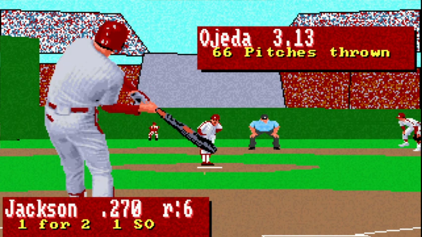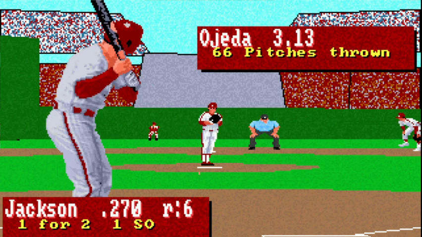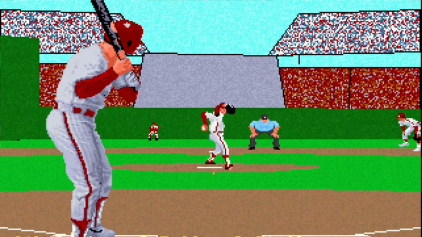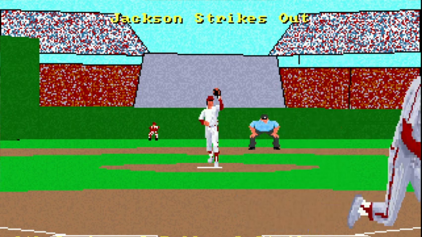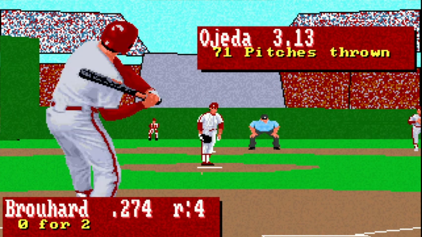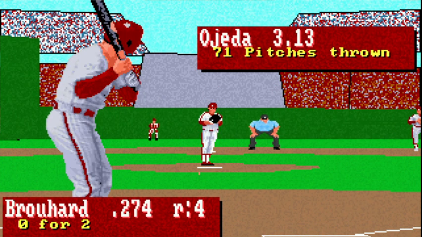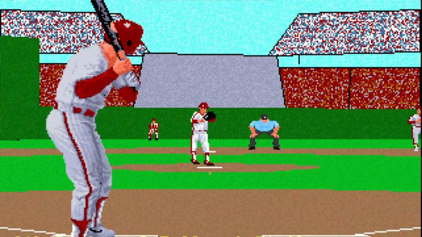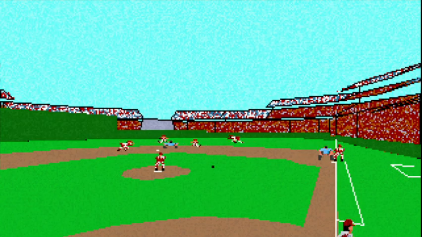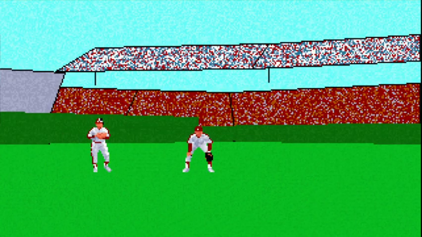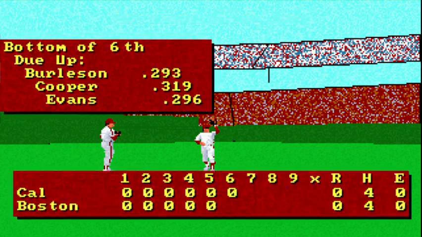Okay, Bobby Ojeda still in there, facing Ron Jackson. He struck him out. Pitcher's duel continues. Here's Brohard. Skies it to right. Dewey Evans got it. Burleson, Cooper, Evans. Top of the Boston order here.